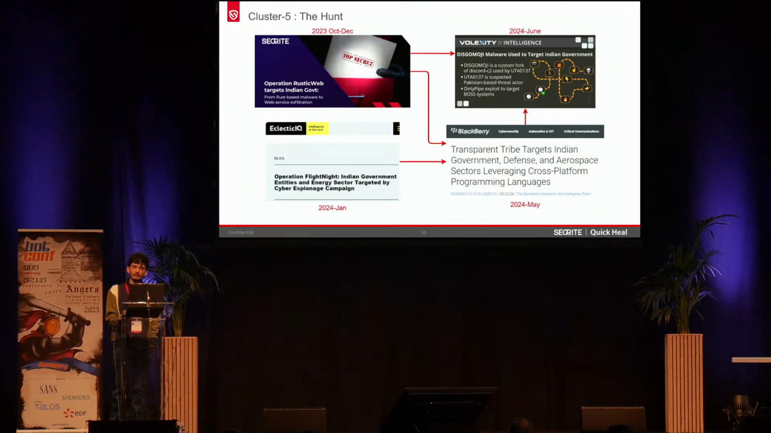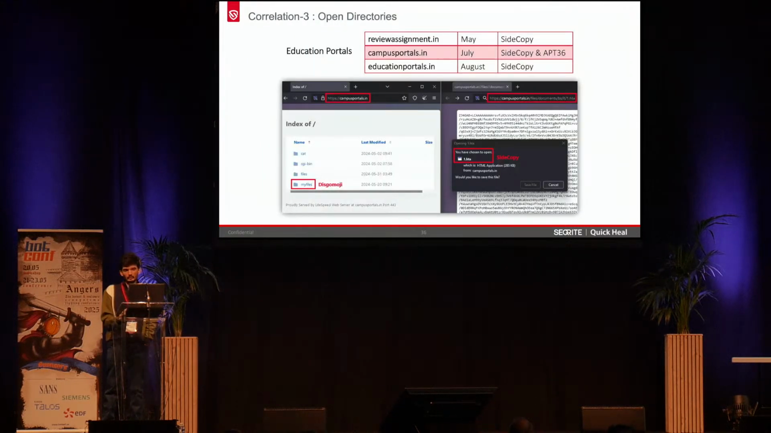So we went on to hunt these specific Discomoji payloads, and then we found 3 specific open directories. And if you see the naming or the actual domains, review assignment, campus portals, education portals, all of these are related to various education portals which were created long back, many years, a decade ago, and these were actually compromised.